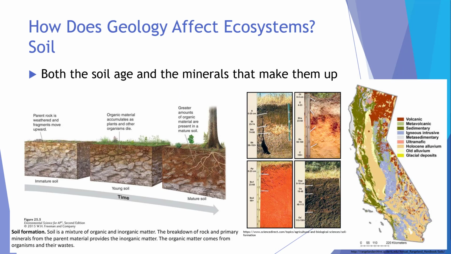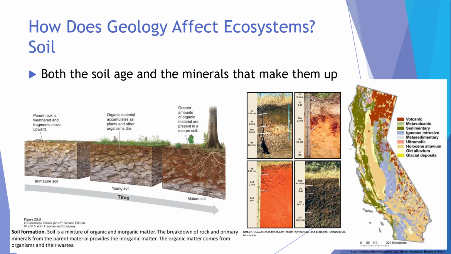The age of the soil and the minerals within the soil both also affect ecosystems as well. Younger soil has more parent rock and less soil. Plants with complex root structures and burrowing animals will not be present without a substantial amount of soil. Over time, that rock will be weathered and made into soil, and that can support complex root systems and more diverse ecosystems.